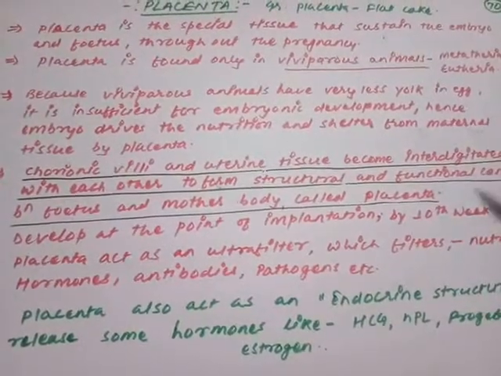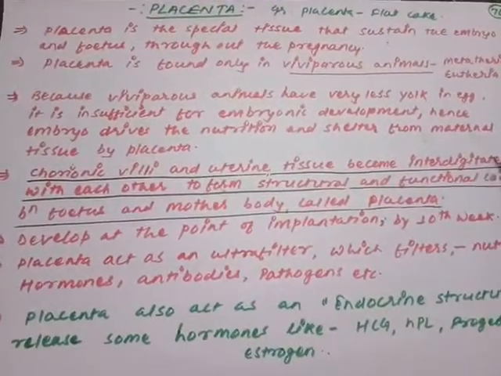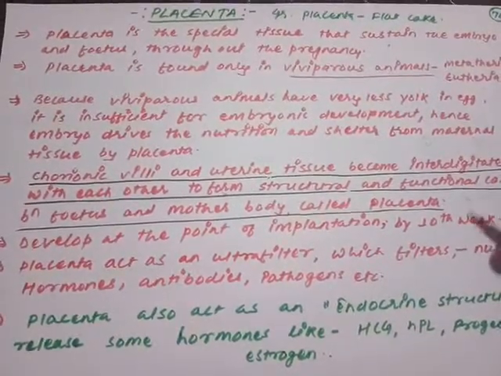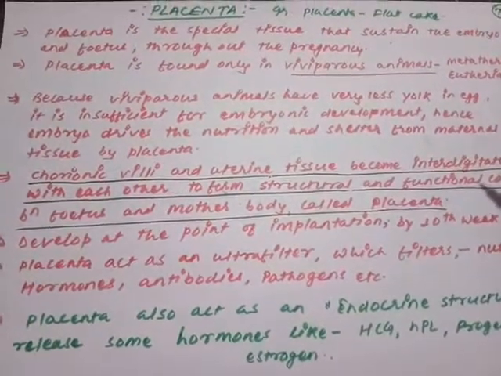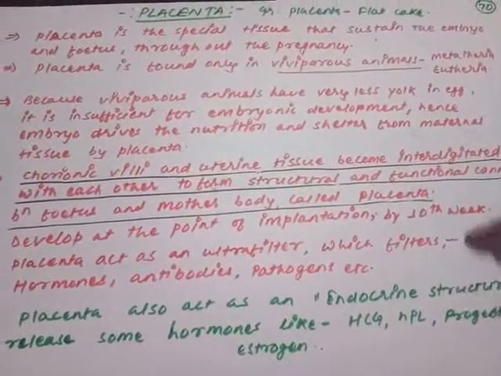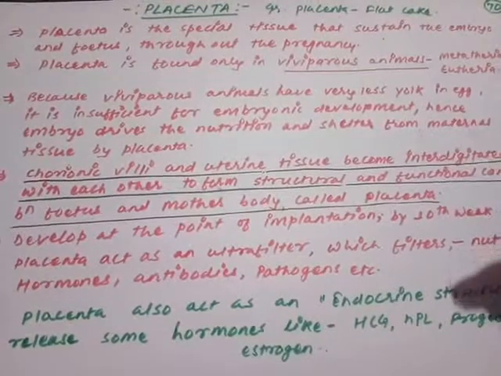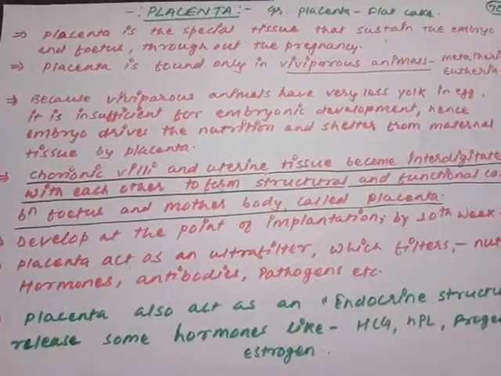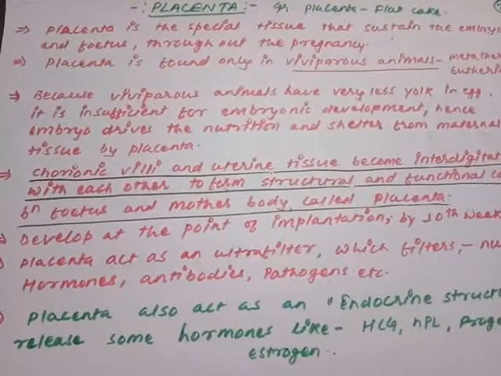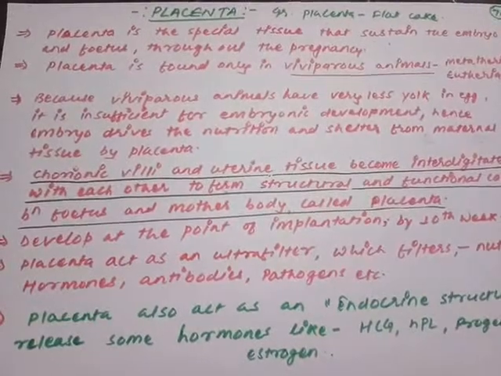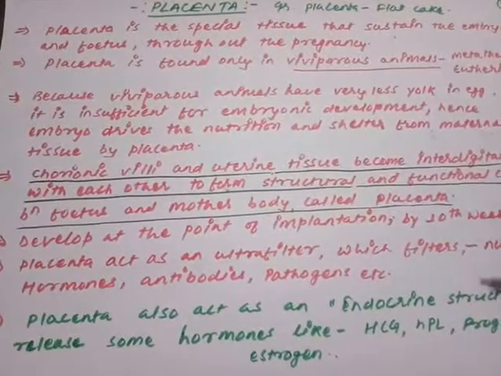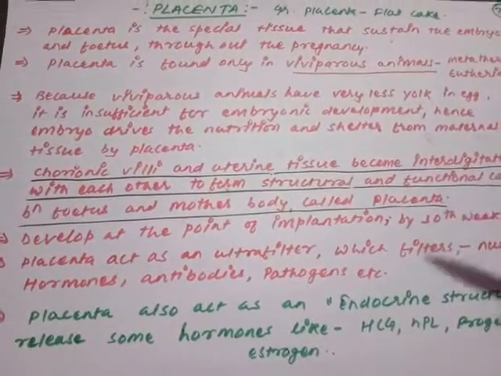So my dear child, all the viviparous animals are supplied with very little amount of yolk. Almost none of the yolk is present. Almost microlecithal or alecithal egg is there. So due to that much limited amount of yolk, can you believe that much longer time of embryonic development can be completed without failure? So what they do, they adapt themselves for getting shelter, protection, nutrition, and all the materials required. They develop a kind of structure by which they can derive all these materials from the maternal tissues only. Are you getting my point?